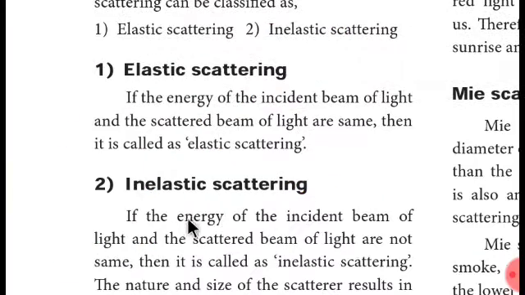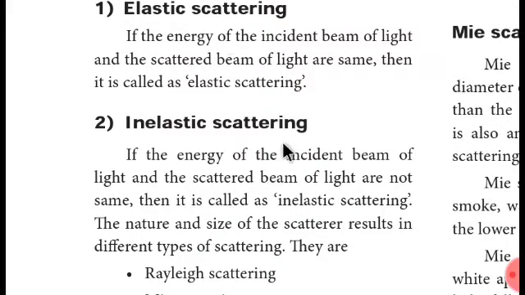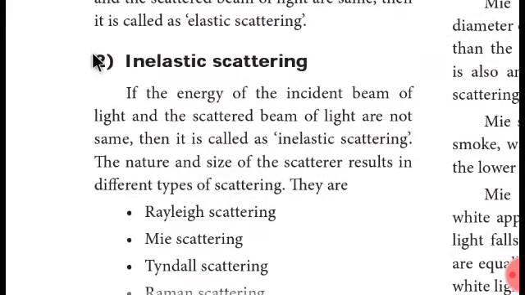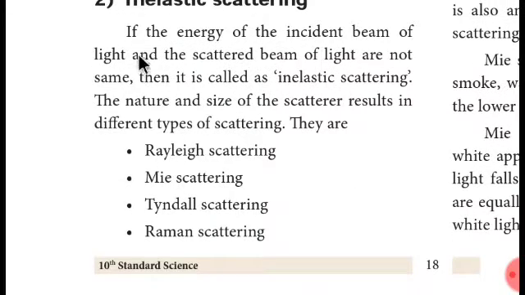That's the concept here. Reading through the text: if the energy of the incident beam of light and the scattered beam of light are the same, then it is called elastic scattering. I taught this just now. Second one, inelastic scattering: if the energy of the incident beam of light and the scattered beam of light are not the same, then it is called inelastic scattering.